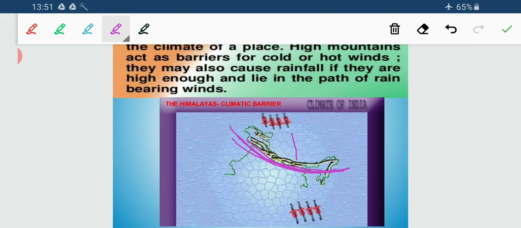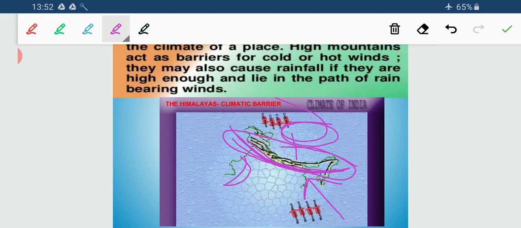And from the oceanic side, the winds which are moving do not cross our country. Now suppose there were no Himalayas in our country, the moisture laden winds would have crossed our country and reached the Asian part. And what would have been the climatic condition of our country? The entire country would have been arid land like the Thar desert.